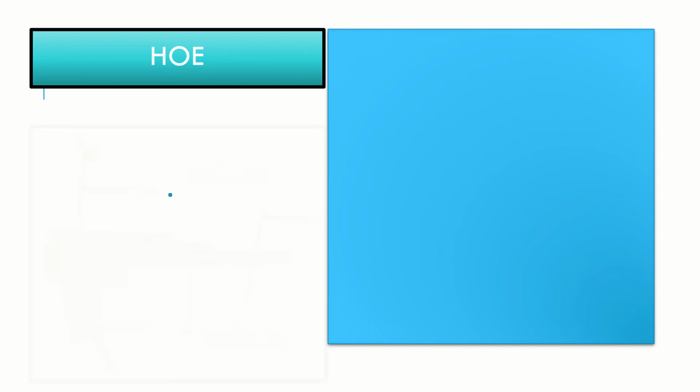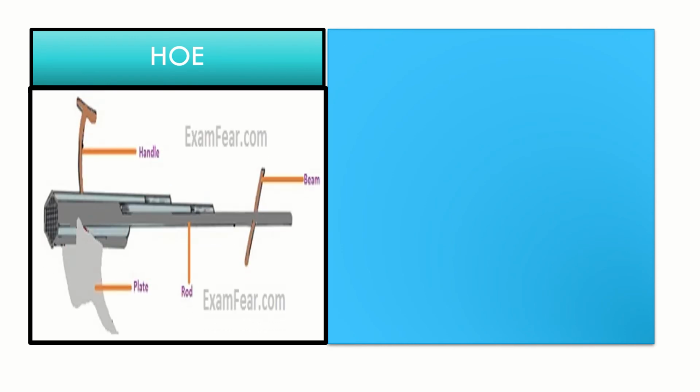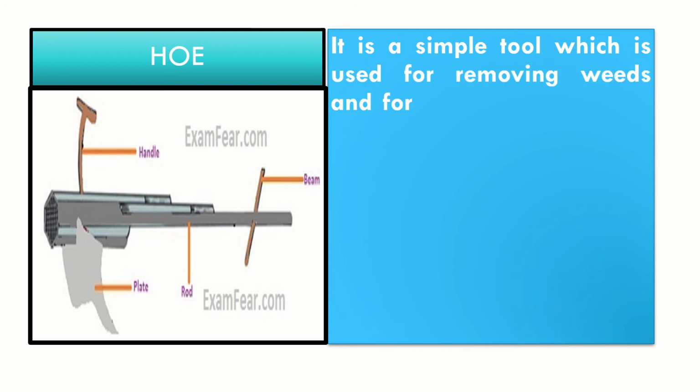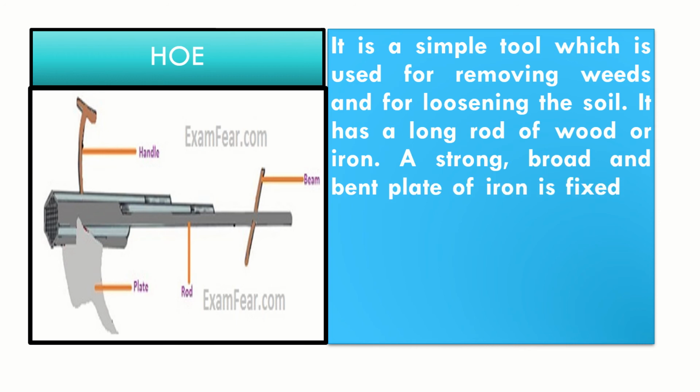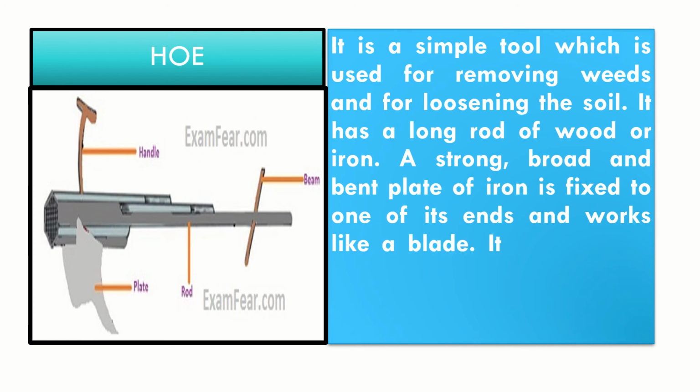Hoe. This is one more tool. It is a simple tool which is used for removing weeds and for loosening the soil. It has a long rod of wood or iron, a strong, broad and bent plate of iron is fixed to one of its ends and works like a blade. It is pulled by animals.